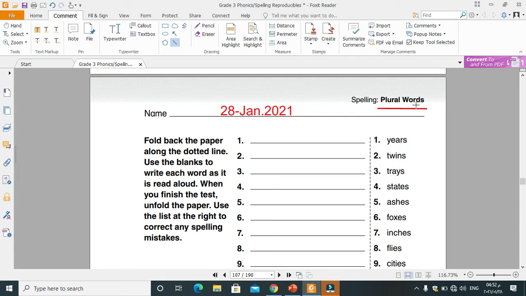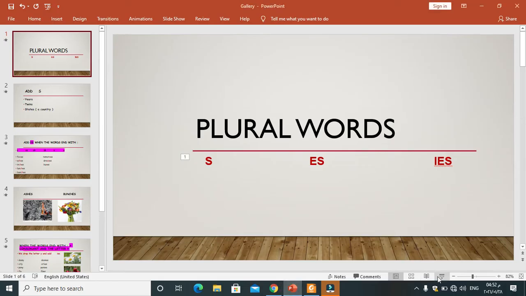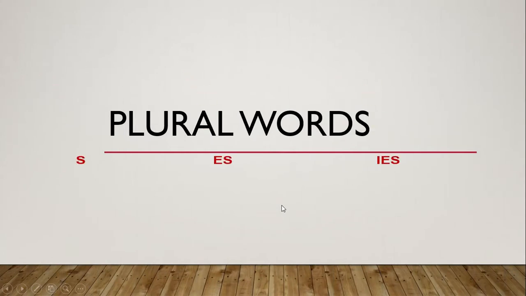What do we mean by plural words? Plural words mean plural nouns, to change from singular case into plural case, to change from one to be more than one. You know, in English we have different rules or different cases to change from singular into plural. Today we're going to learn about just 3 of them: s, es, ies. When we add s, when we add es, when we add ies to the words.